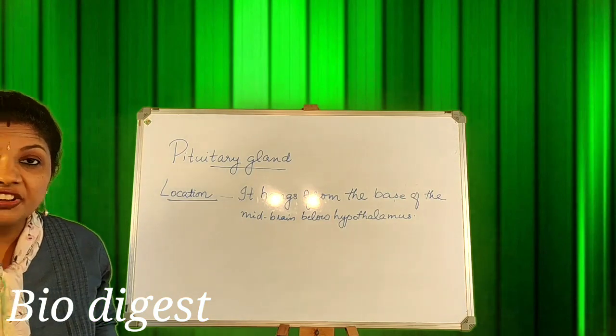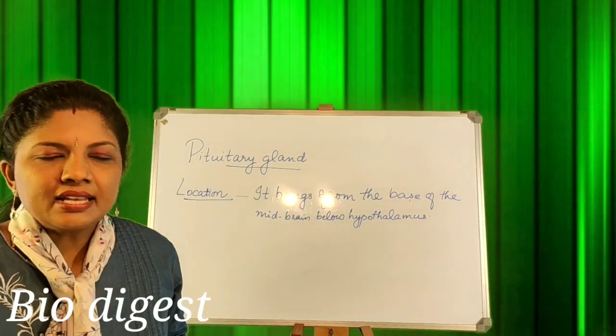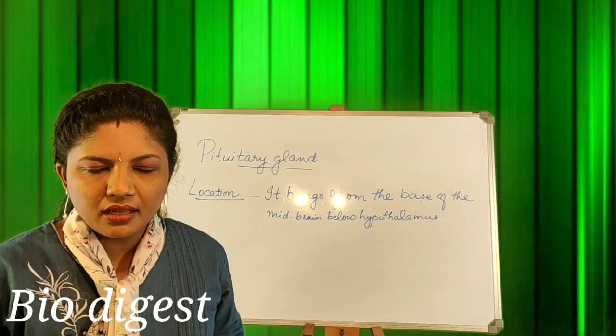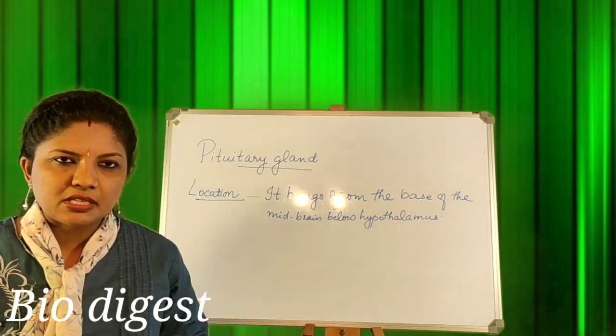So this is the location of the pituitary gland.